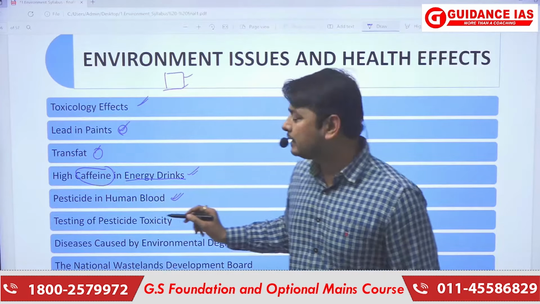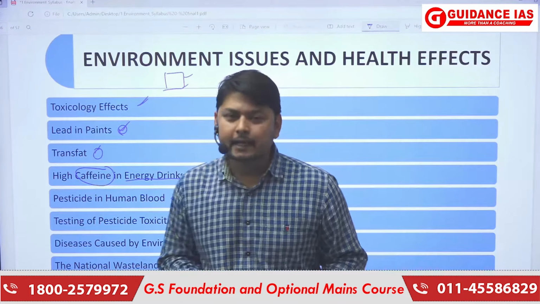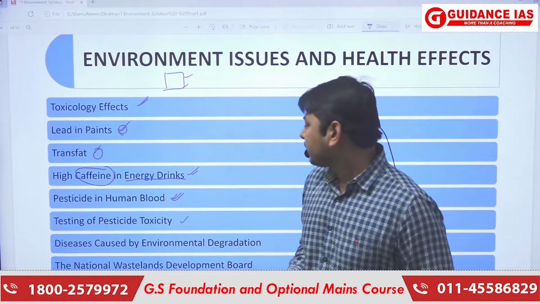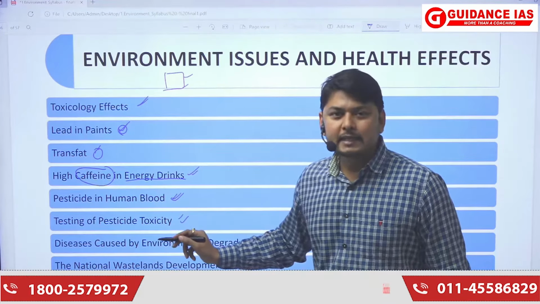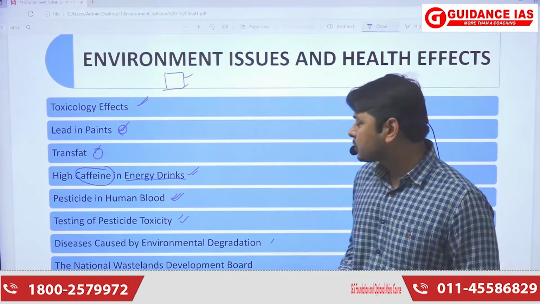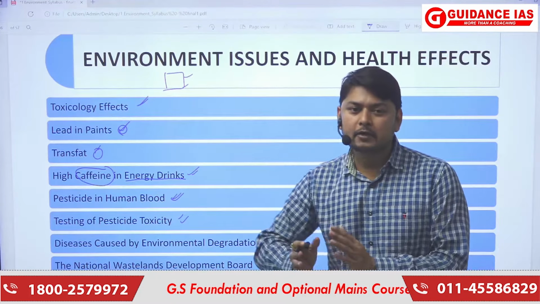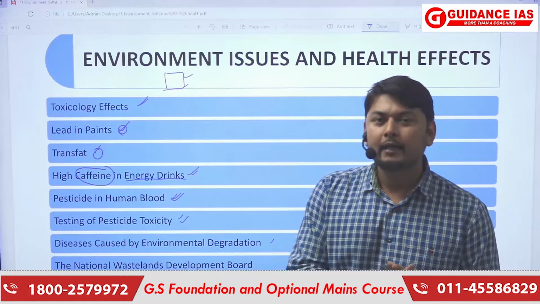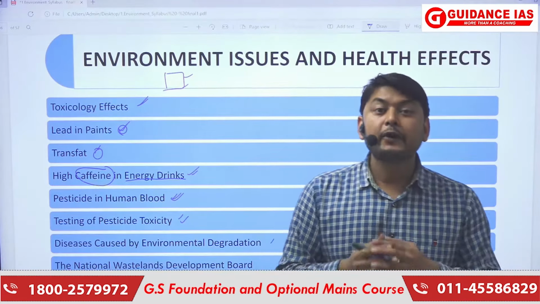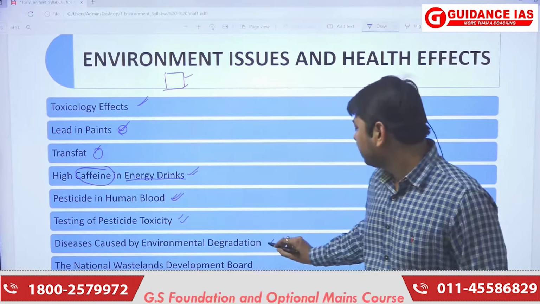Now next is testing of pesticide toxicology. What are the different methods of testing the pesticides? We will be seeing this in further lectures. Now next is diseases caused by environmental degradation. What are the diseases caused by different kinds of degradation like land degradation, water degradation, air degradation, food degradation or food pollution? We will be seeing this in further lectures.